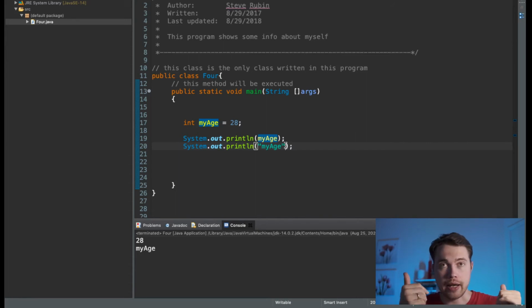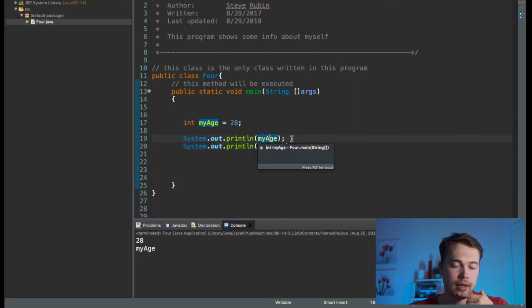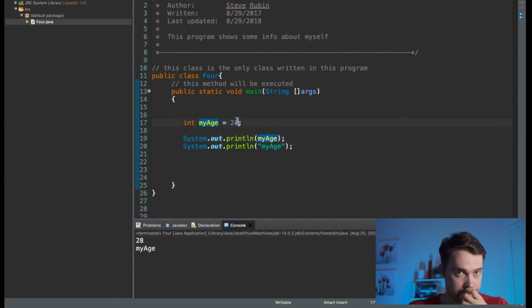In this case, it's my age. If you don't have those quote marks, if you just put a variable there, then Java is going to think, okay, my age, what is it? That's a variable, created over here, and it's going to print out the value inside of that variable, which is 28.